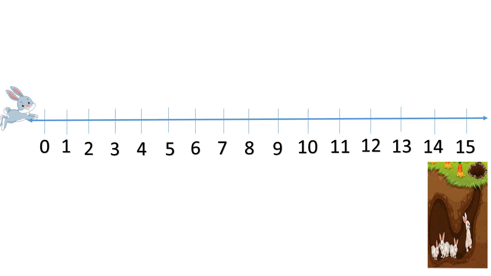What all do we see here, children? We see the number line and we see the rabbit. Correct? What else do we see here? Yes, we see the house of the rabbit, where there are few more rabbits. Now, what is the house of the rabbit called as? Very good, it is called as burrow. As the rabbit was in a hurry here to get back home, it took few jumps. Now, I want you to observe what the rabbit did. Okay?